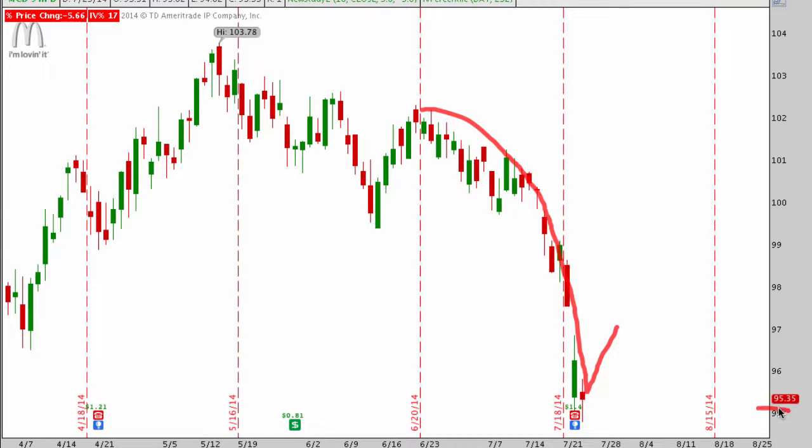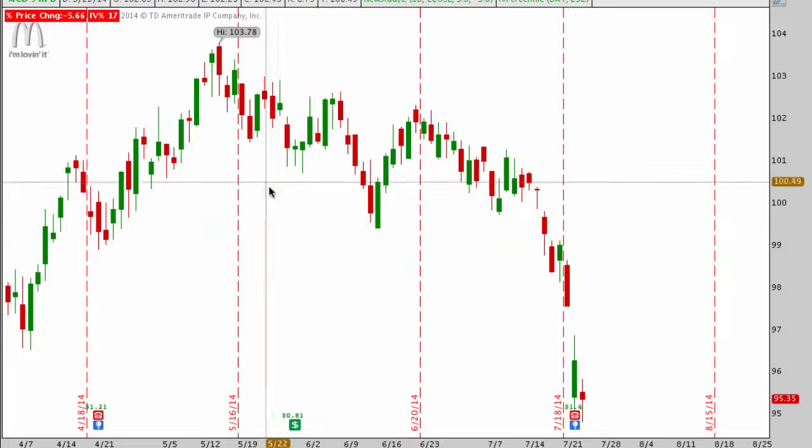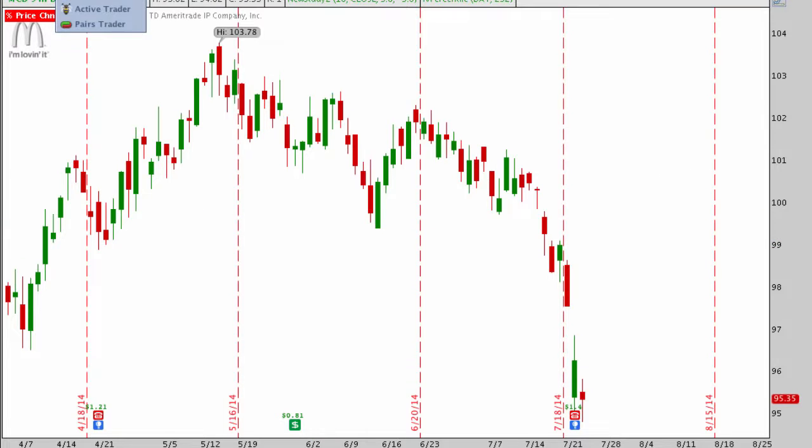Our break-even price is 95, so we're already above that right now. Stock's trading at 95.35 right now, but we'd like to see a little bit more movement in McDonald's higher before we actually get out of this trade. So all we're looking for is a quick move higher, and we'll be out of this trade. It's not a trade that we're looking to hold very long unless we have to, right? Unless McDonald's turns around tomorrow and starts trading lower, then we'll hold on to this trade until it starts to show a significant profit.